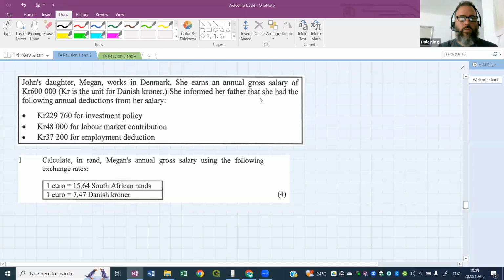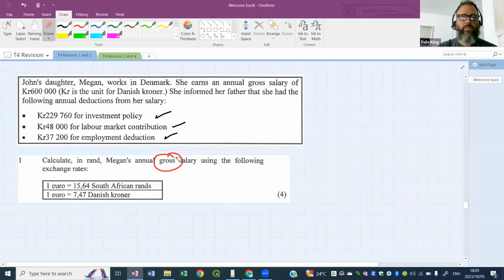She informed her father that she had the following annual deductions from her salary. So we have 3 deductions that will take money off the gross. Now, this question, which comes out of a matric exam, says, calculate in rand Megan's annual gross salary using the following exchange rates. So we're not looking at deductions. Here's that word gross again. We just want to know what her gross salary is here in rands.